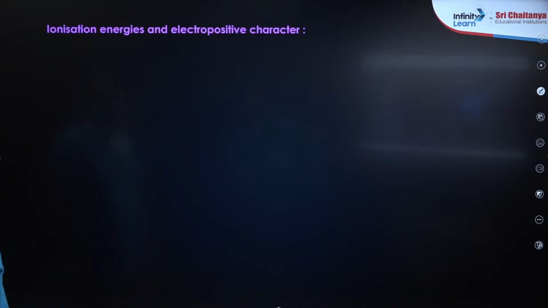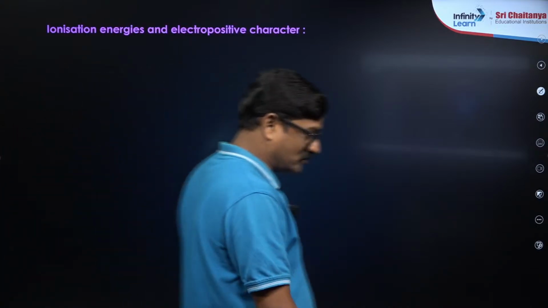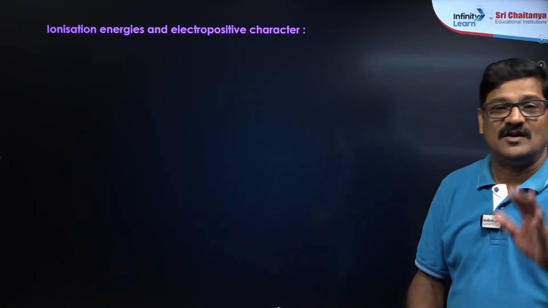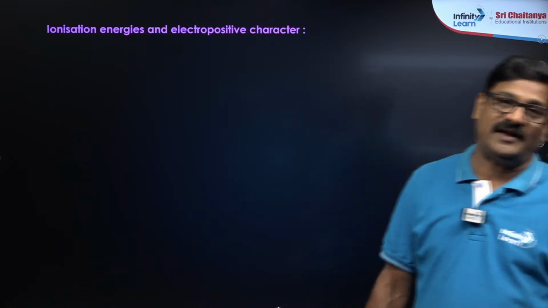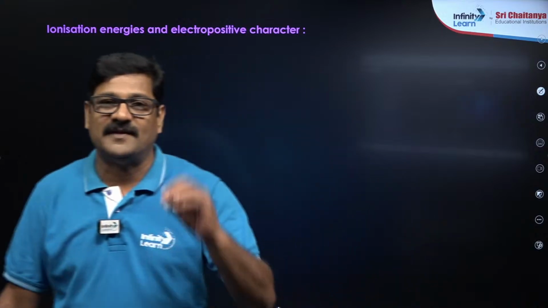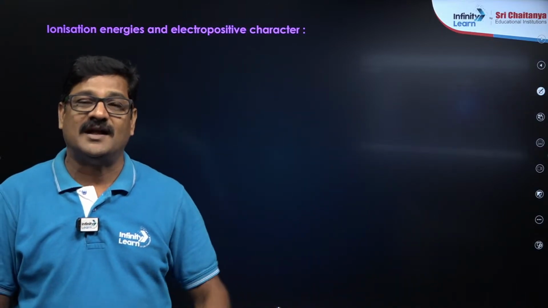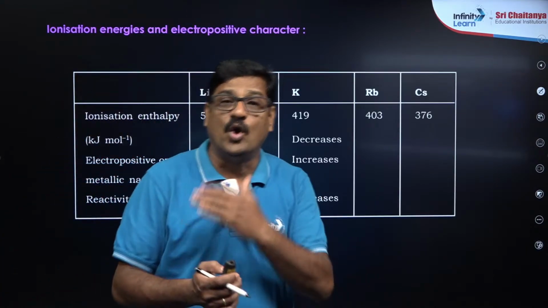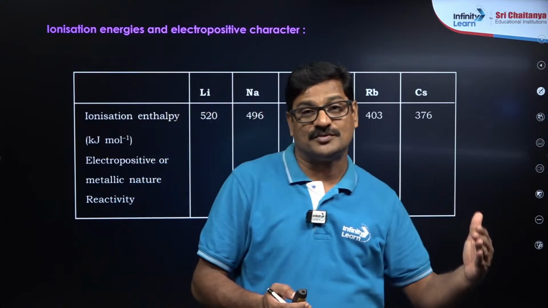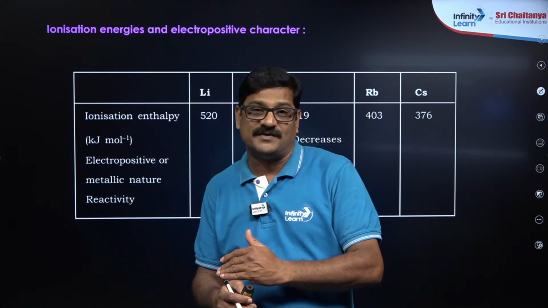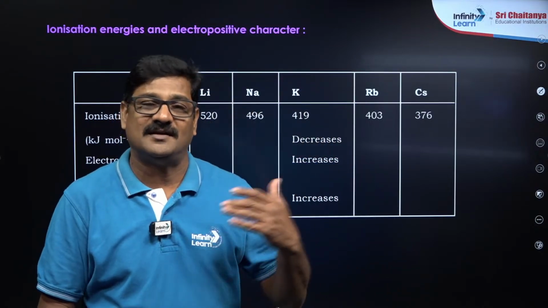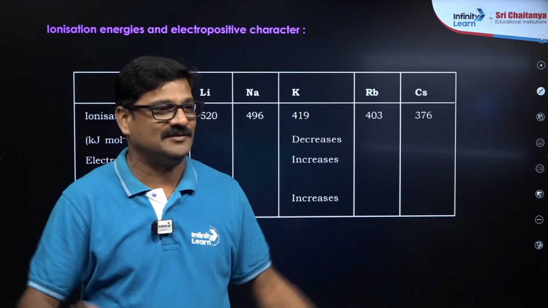Now, let's talk about ionization energies and electropositive character. The S-block elements have the lowest ionization energy in the entire periodic table, and they have the highest metallic character and highly electropositive character. Group 1 has lower ionization energy than group 2, and electropositivity is also highest for the alkali metals compared to alkaline earth metals.